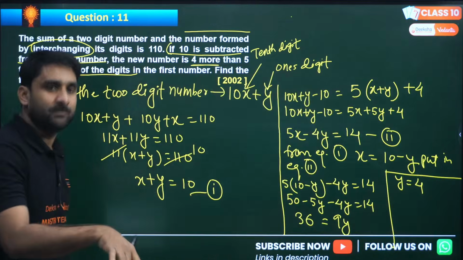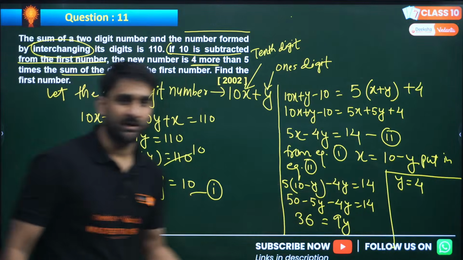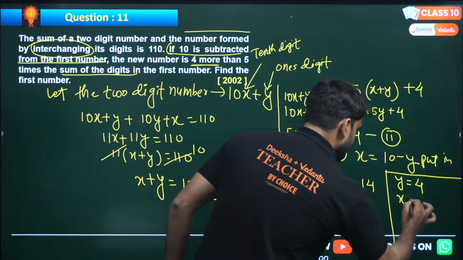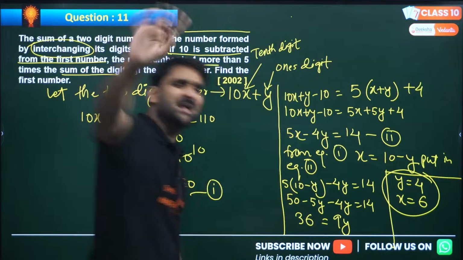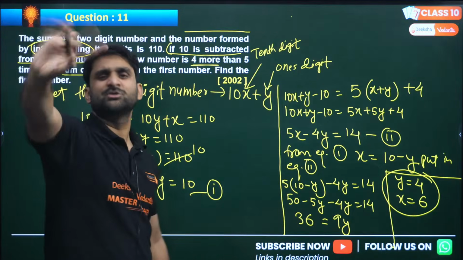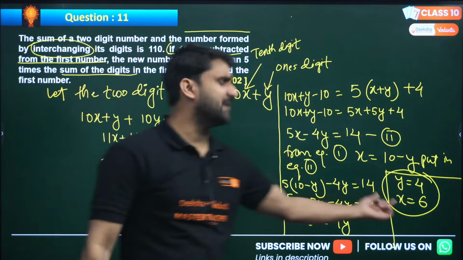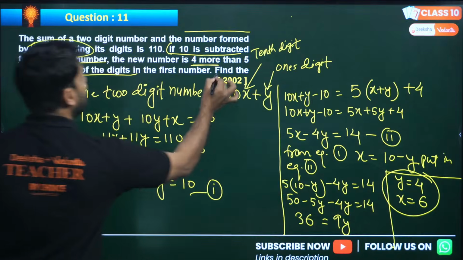And if y is 4, x equals 10 minus y. So what will be x? X will be 6, my dear. But this is not the answer. Come on. Don't be in such a hurry. This is not the answer. The answer is to find the numbers.